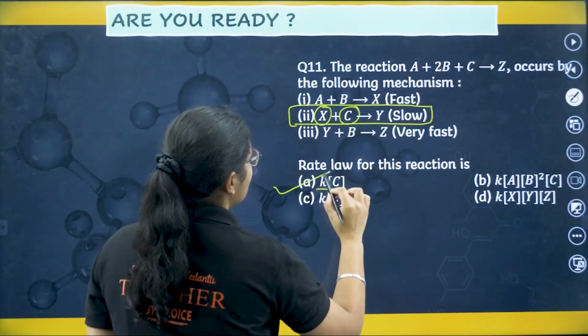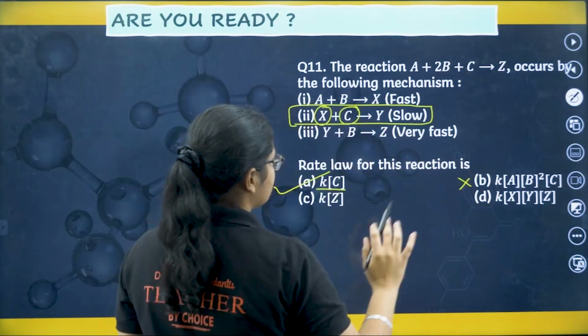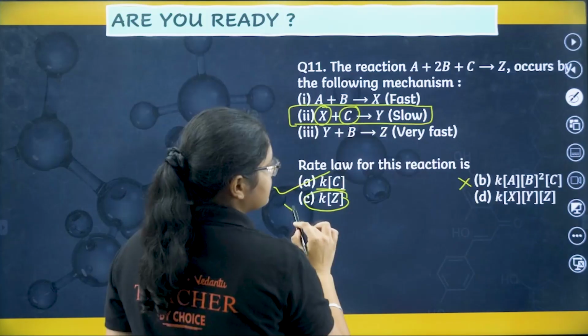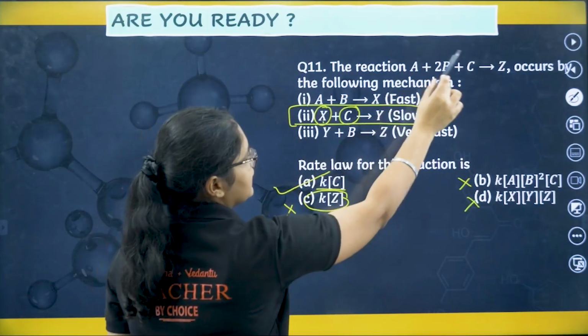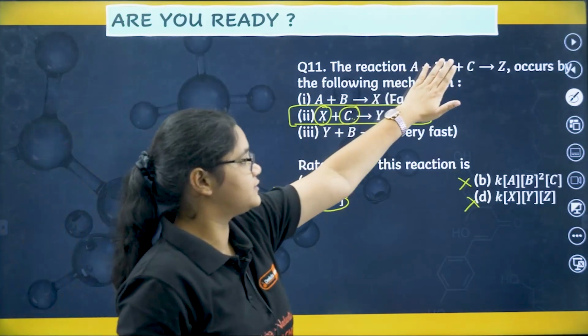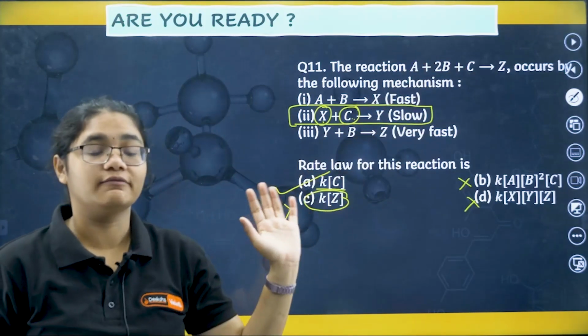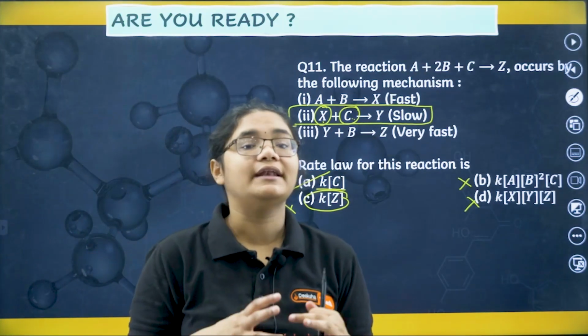Okay, so that is why option number A here. AB will not be there because in this step there is no AB. Here there is no Z. This is also not there. This is also not there. X is something which is an intermediate formed. C is something which is the final product. It is there in this one also. So the rate will depend on C. Okay, so now we will go to the next part.